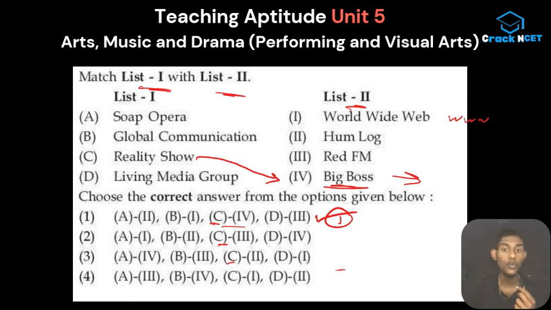Maybe some of you guys don't know about soap opera and you haven't heard about him. Like for example, then you can think that this World Wide Web was really related to global communication. Isn't that so, guys? So you can go for b is equal to 1. So you just go through it. Yeah, here also b is equal to 1. So you have to identify your answer and filter your answers like this in this kind of match the following questions. So that is the trick behind these questions.